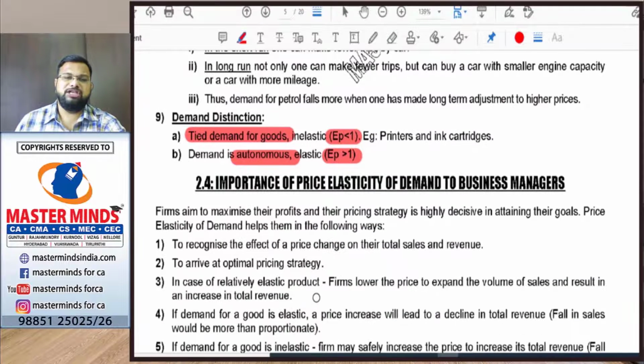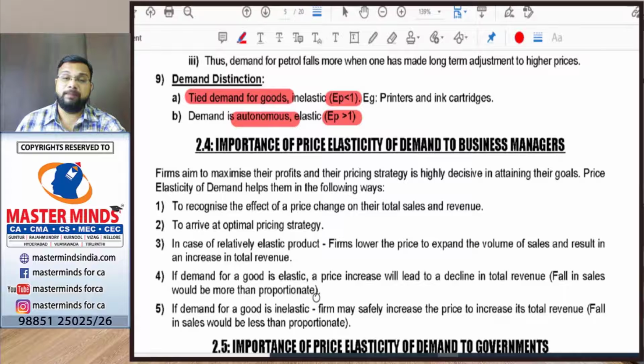Next, importance of price elasticity of demand to business managers. In what way is the price elasticity of demand important to business managers? Any business manager is doing business to earn profits. His profits depend on his pricing strategy. If he has the optimum pricing strategy, he can earn more profits. For this purpose, based on the elasticity, he will fix the prices.